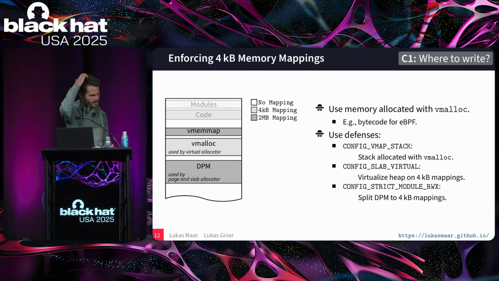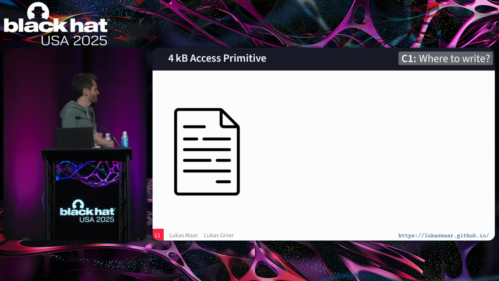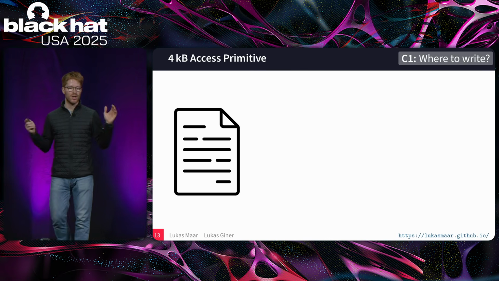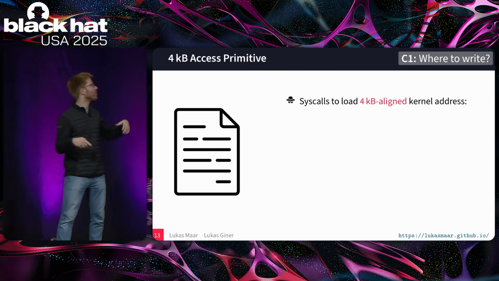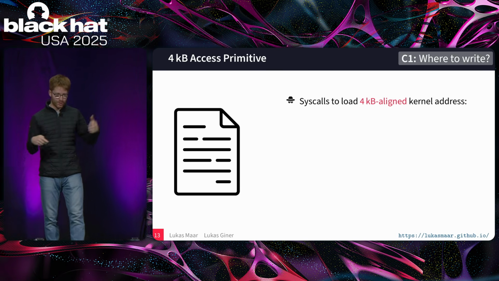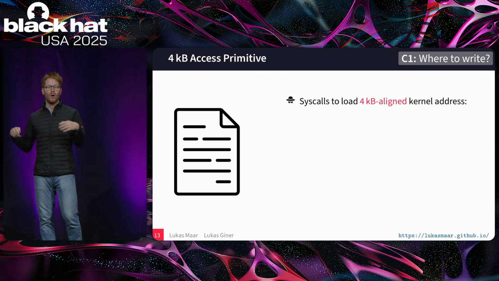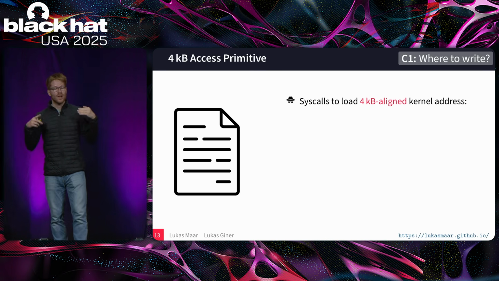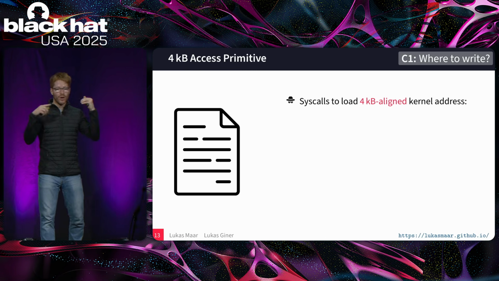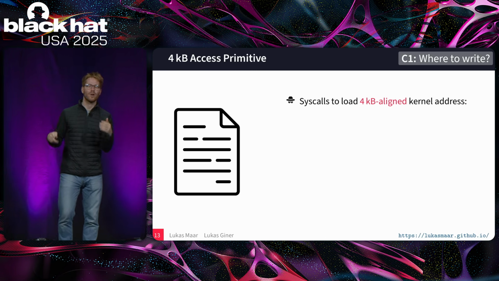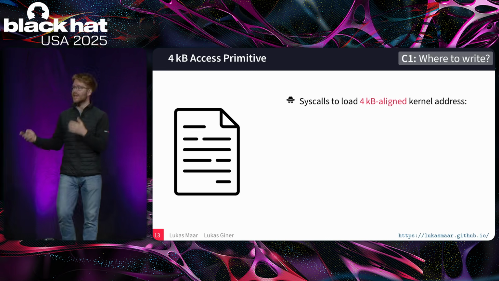Okay, so let's go one step back. We can detect those accesses. How do we make the kernel access the areas of interest? That's a good point. We use syscalls. Syscalls perform internal accesses of kernel objects and therefore load the 4 kilobyte aligned kernel pages into the TLB.